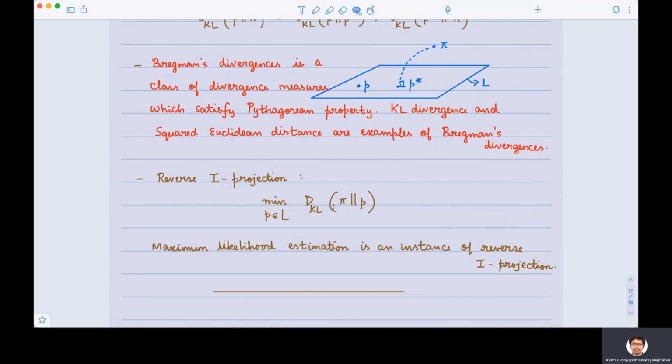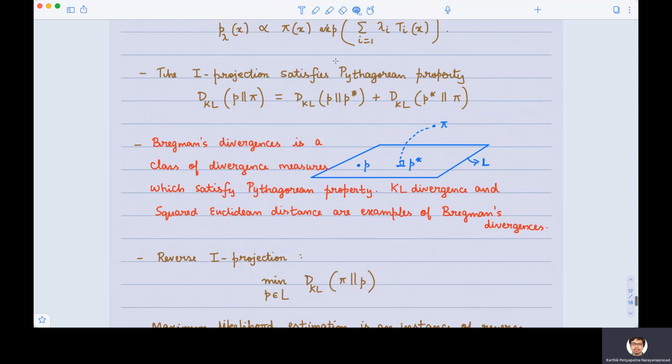So when there are so many divergences out there, which one do we use is the question. Is there a natural way to pick one of these divergences to solve the problem at hand? This usually depends on what properties those divergences have. As we saw here, the Pythagorean property was the one which enabled us to show convergence of Csiszár's successive projection algorithm. So when one wants to do an algorithm like that, it's very important to know that the algorithm converges. And properties such as the Pythagorean property help us deduce such convergence properties.